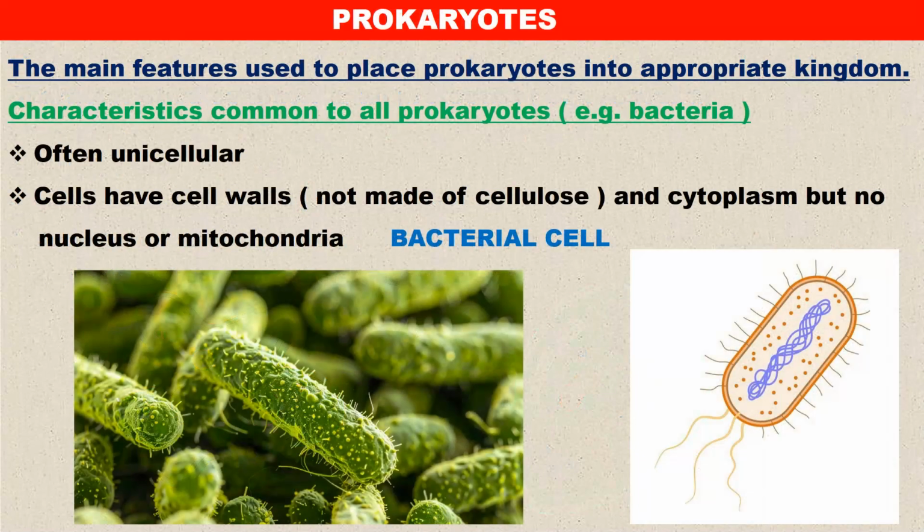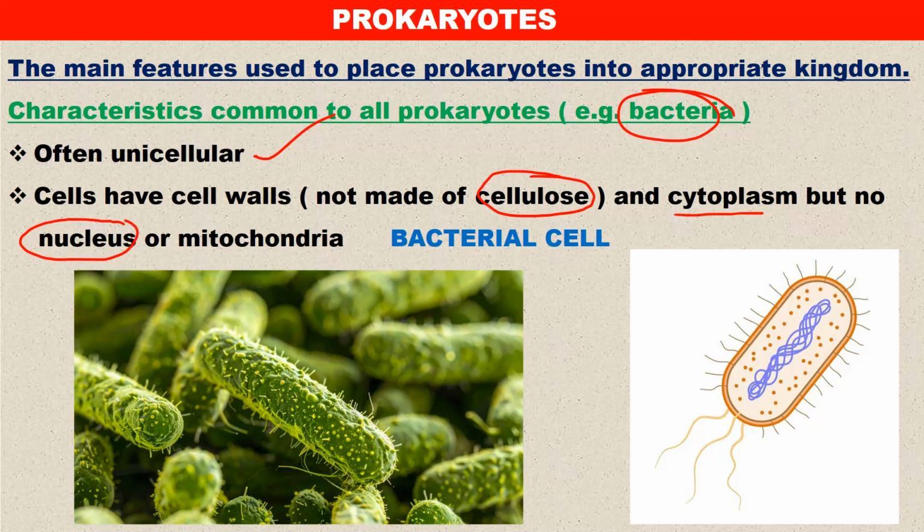Then let us look at prokaryotes. So many features are used to place prokaryotes in the appropriate kingdom, characteristics common to all prokaryotes. An example that we look at here are bacteria. So what characteristics do they have in common? Often they are unicellular, which means made of only one cell. They have a cell wall, but not made of cellulose, as well as the cytoplasm. But they do not have, this is very important, they do not have a nucleus or mitochondria.